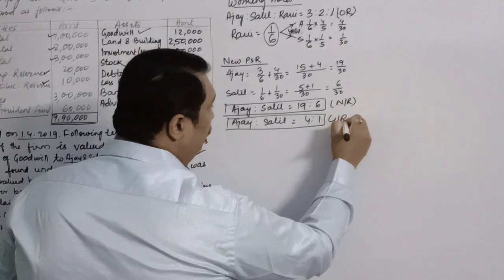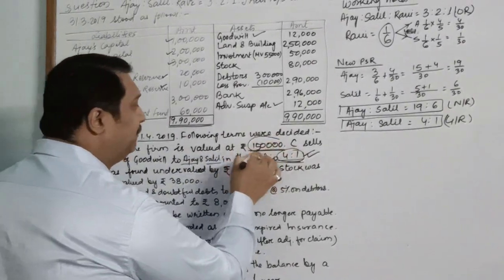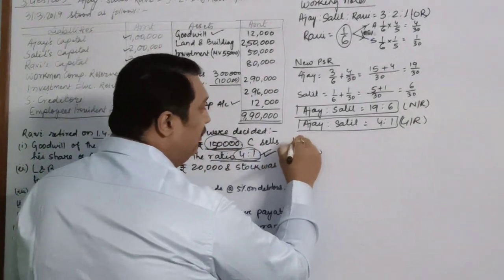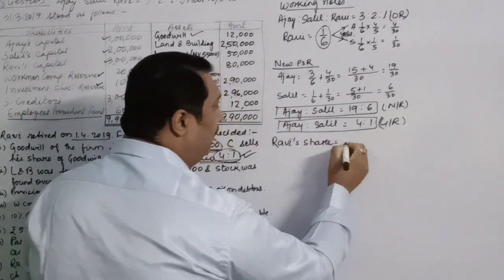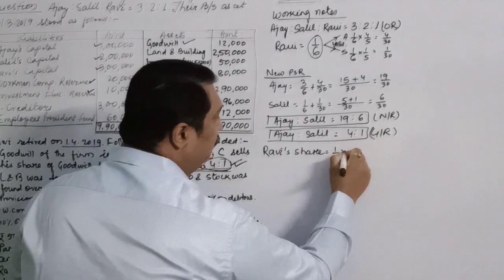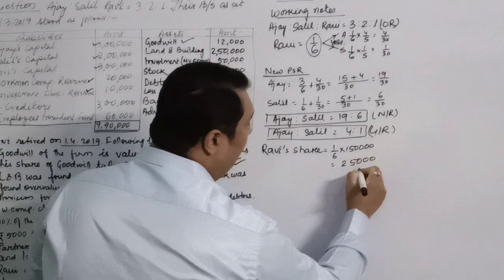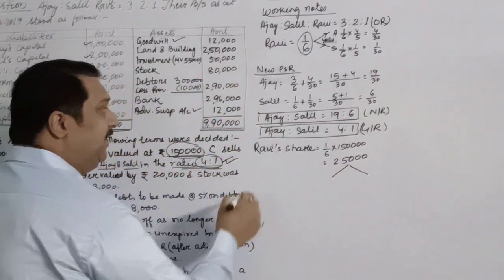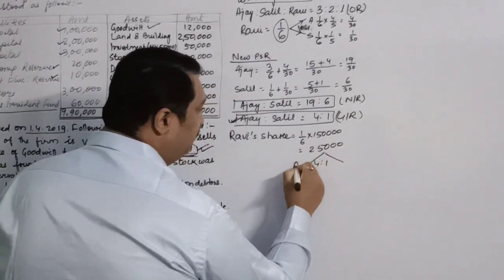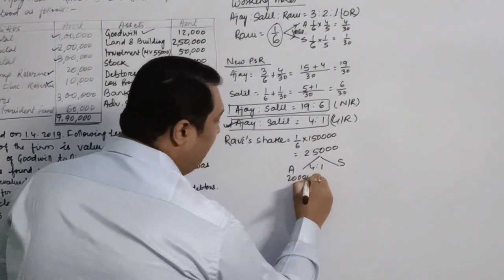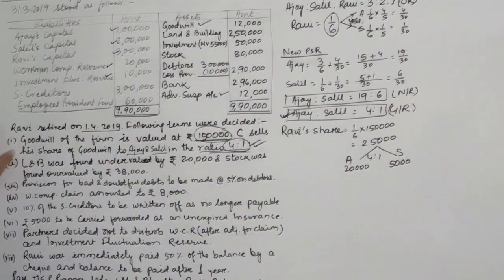Now, as the question has said that the goodwill of the firm is valued at rupees 1,50,000, we'll take out Ravi's share. Ravi's share in this goodwill will be 1/6 of 1,50,000, which will be rupees 25,000, and this will be distributed between Ajay and Salil in the gaining ratio, that is 4:1. So Ajay will get 20,000 and Salil will get 5,000. So this was all about our first working.